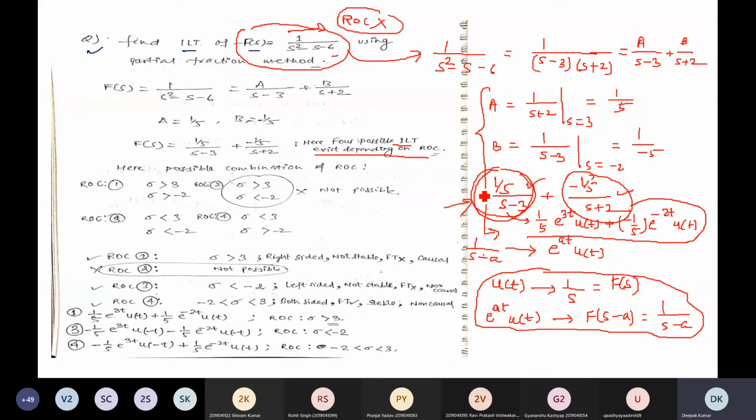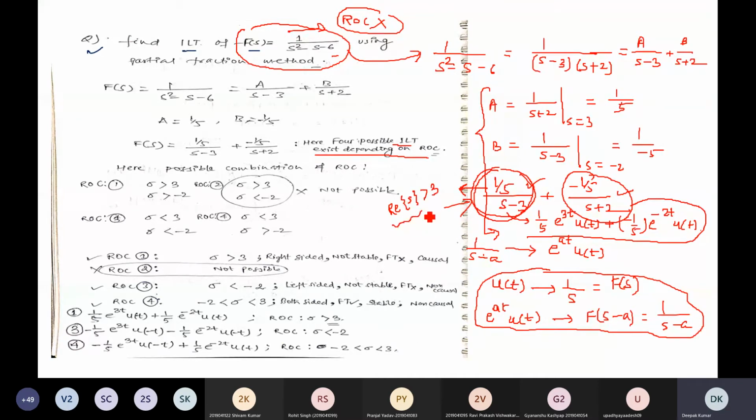Suppose the first term is a causal signal. In that case, what will the ROC be? The ROC will be right sided, because for causal it should be right sided. So the real part of S should be greater than 3. Here 3 is a pole.